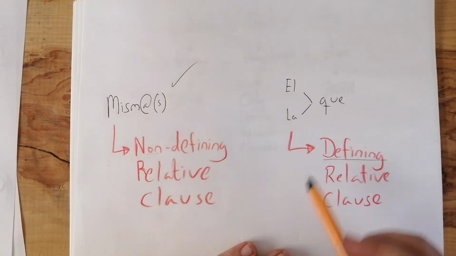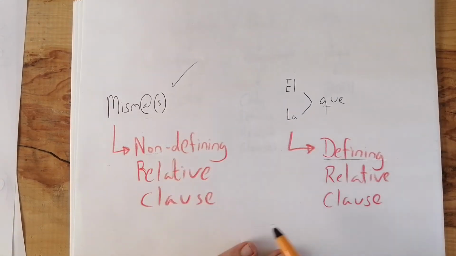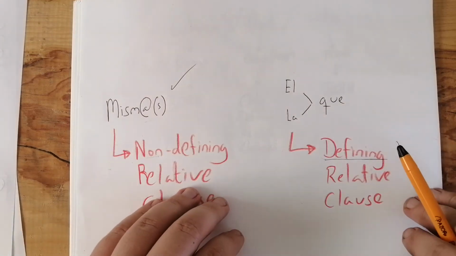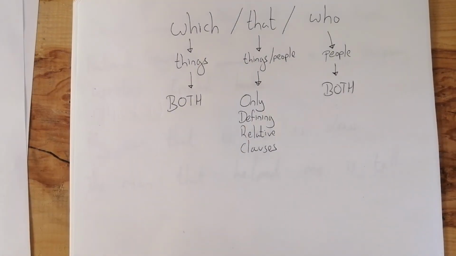If you can use el que or la que, you're not dealing with a non-defining relative clause. You're actually dealing with a defining relative clause. Okay, so that's just a quick test to know if you're dealing with a non-defining or defining relative clause in Spanish. Okay, all right. Now, what's the situation in English?